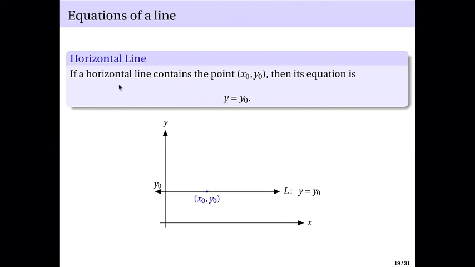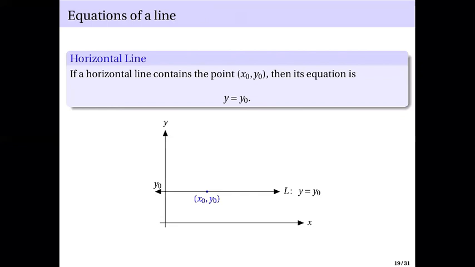But horizontal line, we said that the y coordinates remain the same. Only the x coordinates change. So we can just say y equals fixed to y sub 0. So this is your horizontal line. Okay? But what if we don't have horizontal or vertical lines?